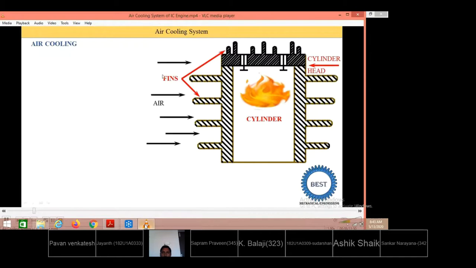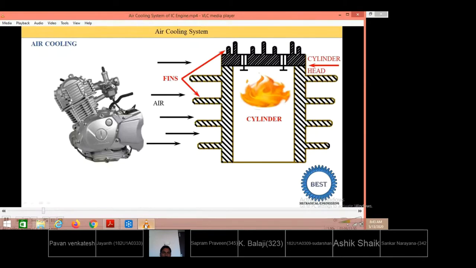And from this cylinder or from the fins, air is passed. That's why it is known as the air cooling system. Air cooling means that by using air, we reduce the temperature of the cylinder wall. If the cooling is done by water, then it is known as the water cooling system. So this is the engine that is generally used in our motorcycles. In a motorcycle, the cooling of the engine takes place by air.